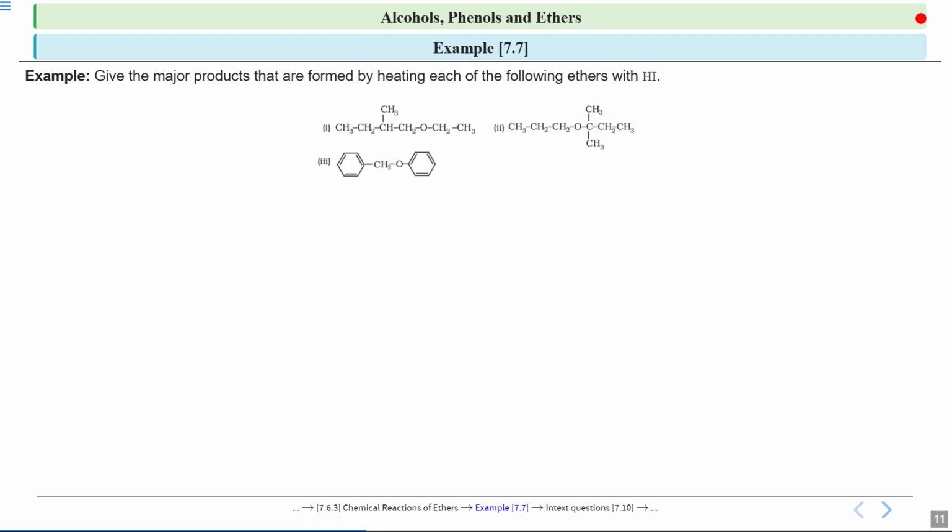Now there is a question. This is example 7.7. The question is saying that you have to give the major products that are formed by heating each of the following ethers with hydrogen iodide. So you have three different compounds. All are ethers over here. You will see there is a carbon, oxygen and carbon bond. So you have to heat each of these compounds with hydrogen iodide, which is HI, and you have to give the major products. So I'll give you some time to solve this question and then we will discuss. You have 30 seconds to solve and then we will discuss this.